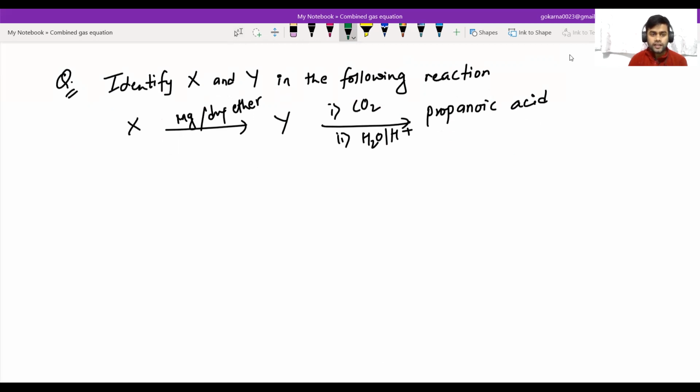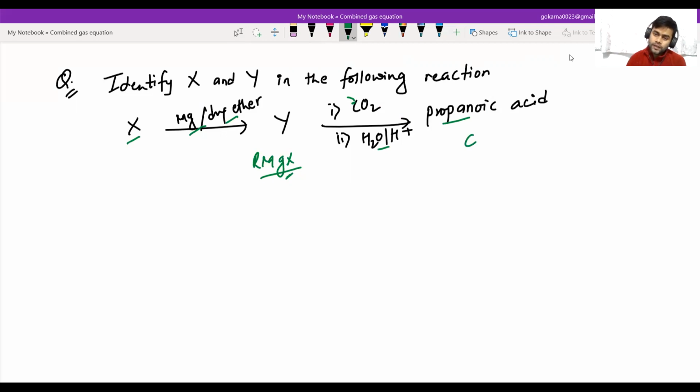Next question: identify X and Y in the following reactions. We have AgCN, when it reacts with magnesium in dry ether, it means there is a Grignard reagent, RMgX. And when Y reacts with CO2 and water, it means addition of a carbon in this Grignard reagent, and on hydrolysis it gives propanoic acid.